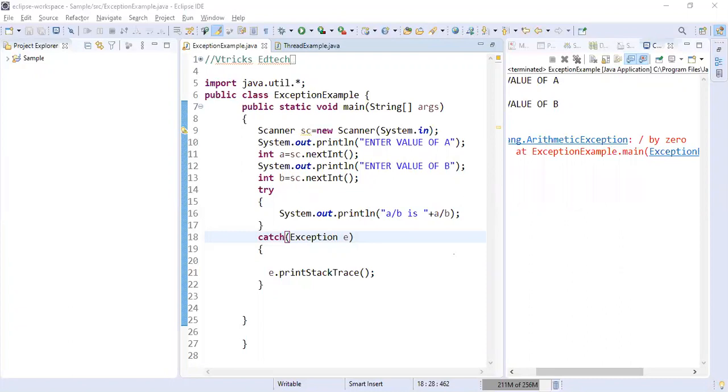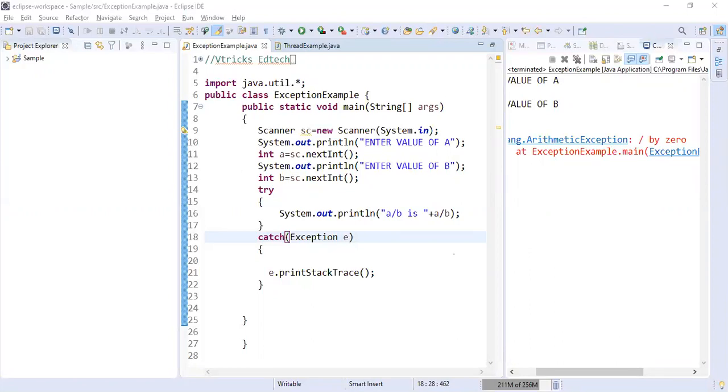If you don't close the connection, it will still be open and your other clients can't access it, because you've already opened the connection and not closed it. So finally is the block which is basically used to close the connection. That is, irrespective of whether the exception is handled, irrespective of whether try or catch is handled, finally will be executed for sure.